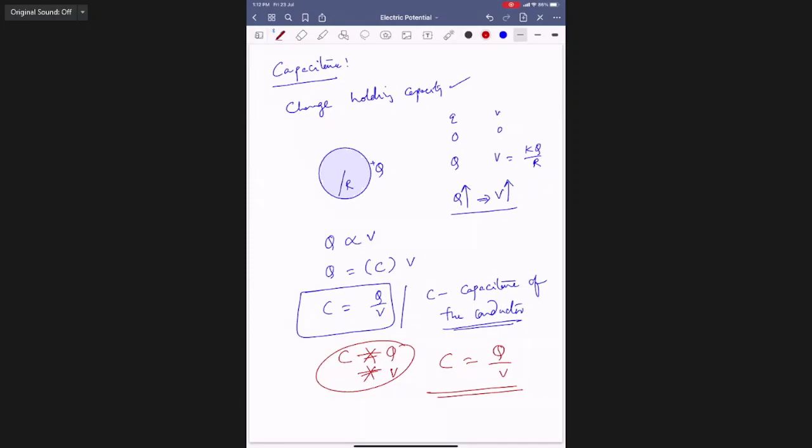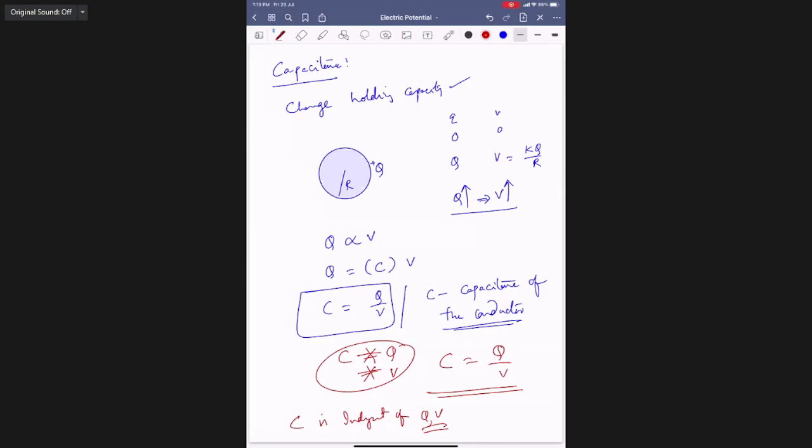On what factors does C depend? Will C depend on the charge on the conductor? No. Will it depend on the potential of the conductor? No. It depends on only two factors: the medium, and the size of the conductor. We'll see that in later topics. So C is independent of Q and V.